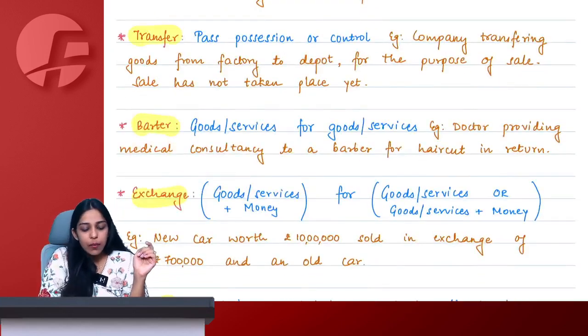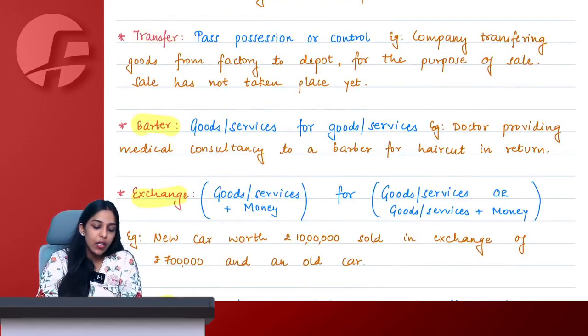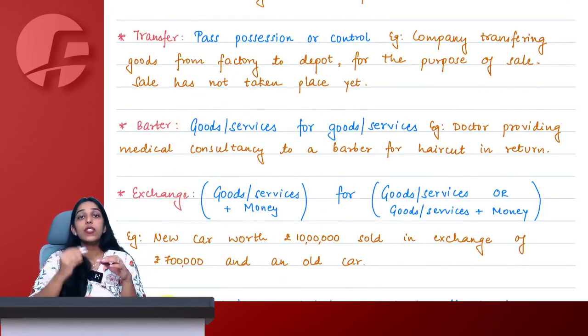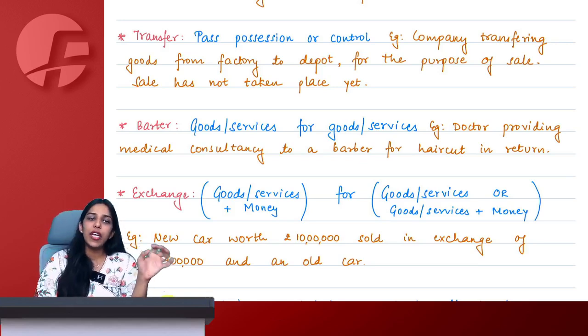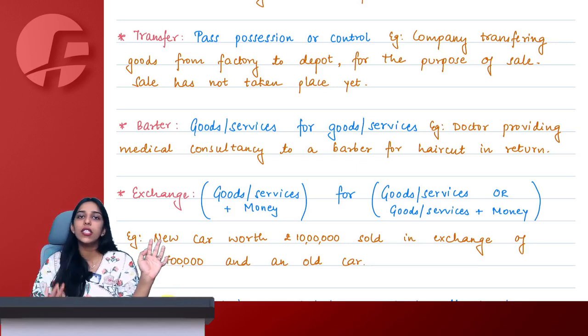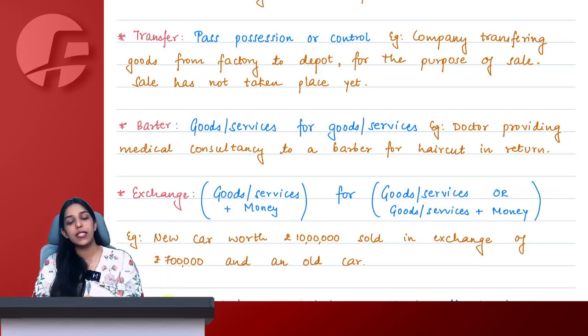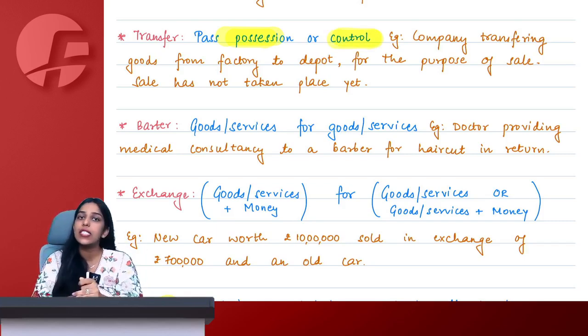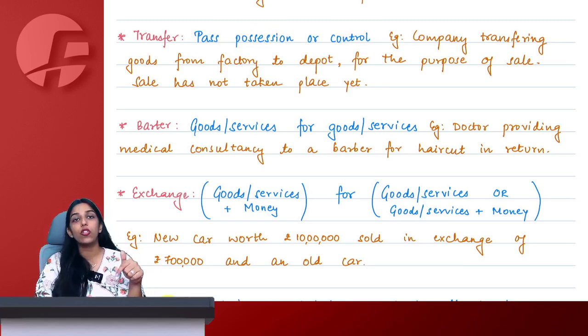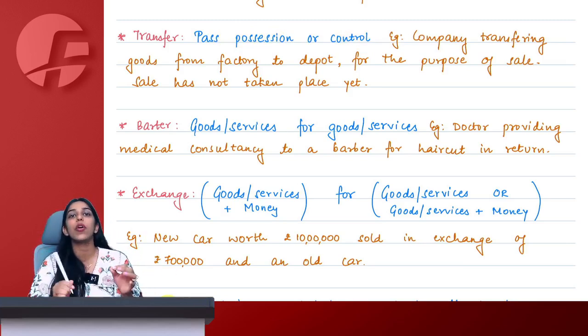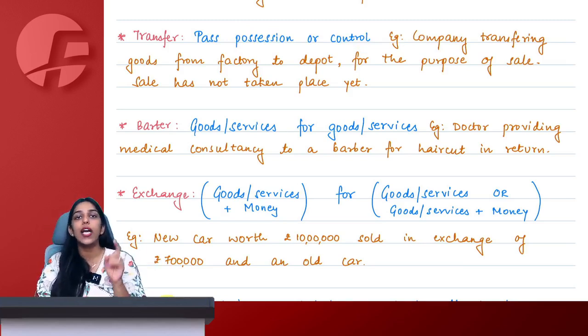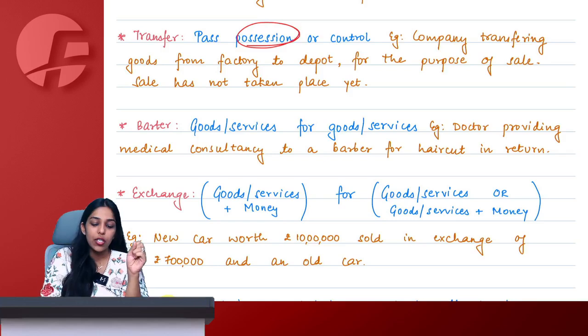Okay, ma'am. Then what about transfer? Transfer simply means you said, ma'am, I want to use this pen, I want to see how it works on the iPad. I said, okay, you give me 500 rupees, you keep this pen for 5 days, you can use it however you want and then return the pen to me. In this case, I have only given you possession or control, the right to use this pen and not the right to the entire pen. Now you cannot throw it, you cannot give it to someone. You are liable to give this pen back to me, or to at least treat the pen the way I want, because you are not the owner. You don't have all the rights. You just have possession or control.